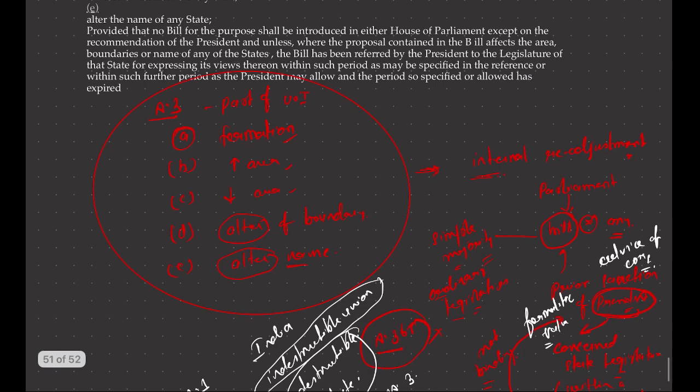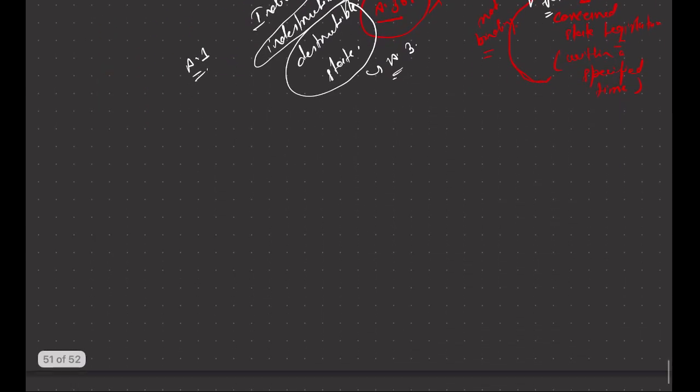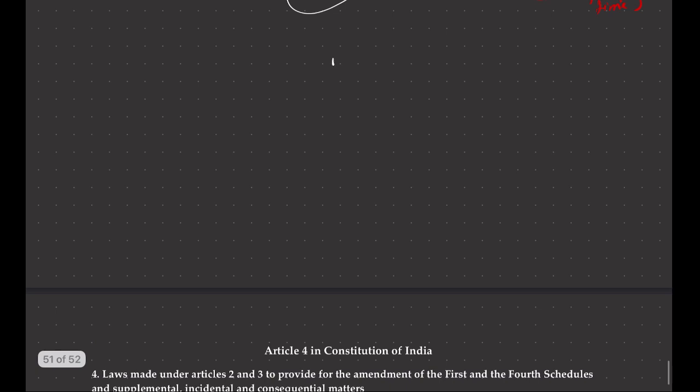Besides internal readjustment related to states, Parliament also has power for internal readjustment when it comes to UTs.